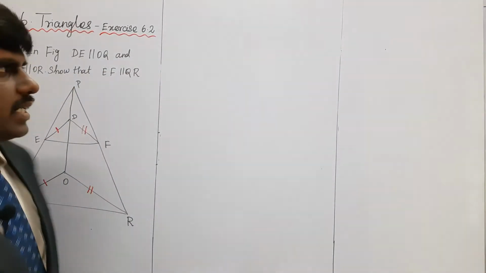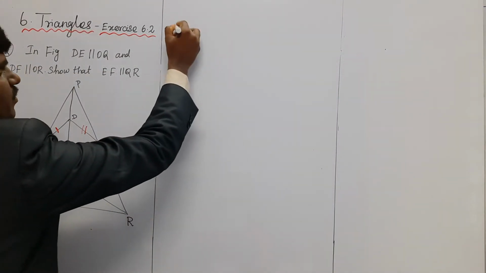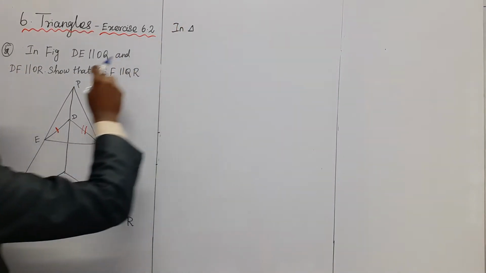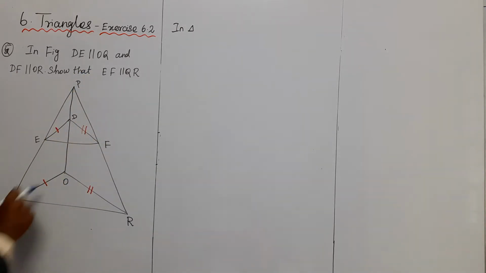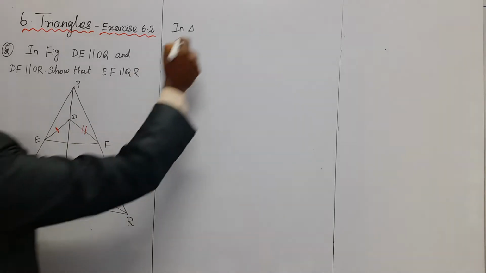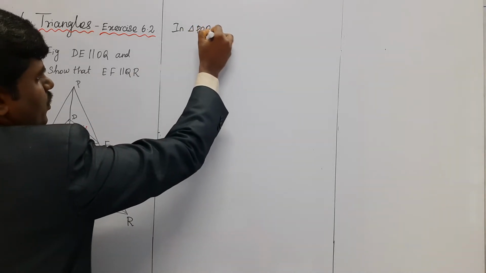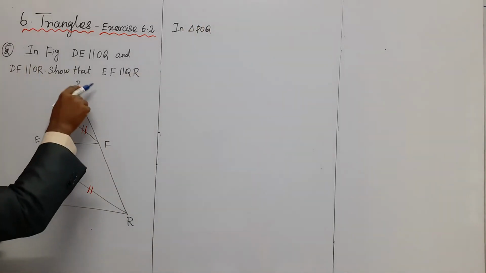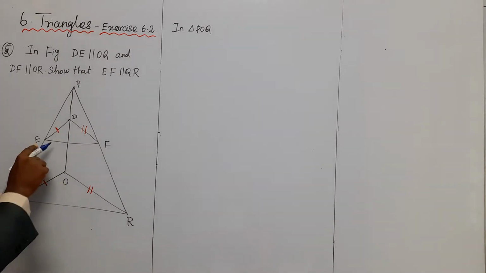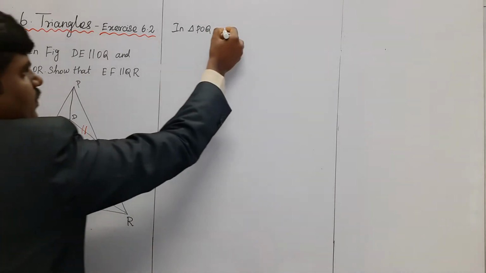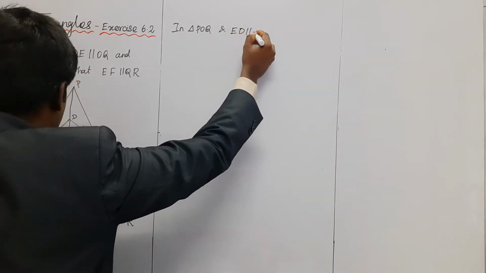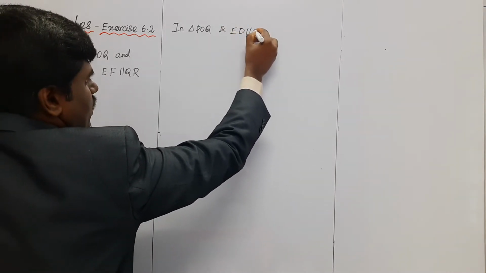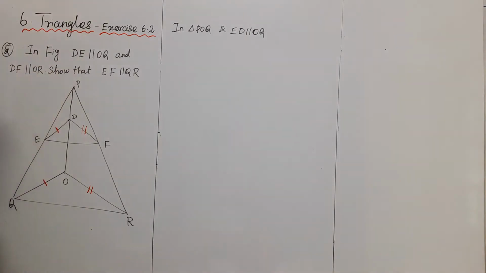So I will choose the triangle BOQ. In triangle BOQ, ED is parallel to OQ.